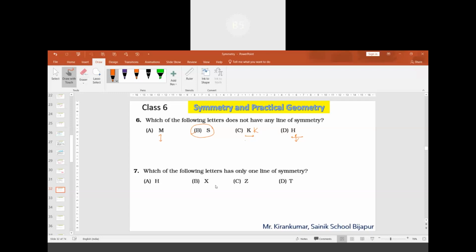Question 7. Which of the following letters has only one line of symmetry? This is having only one line of symmetry. For this, there is no line of symmetry. For this, there are two lines of symmetry. In this, horizontal and vertical both are there. For this, there is no line of symmetry. For this, there will be one.